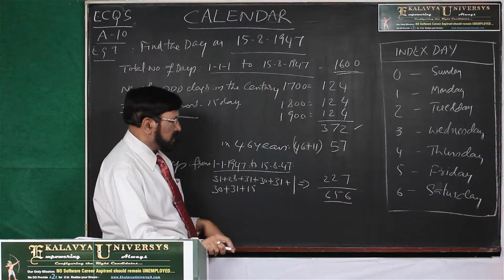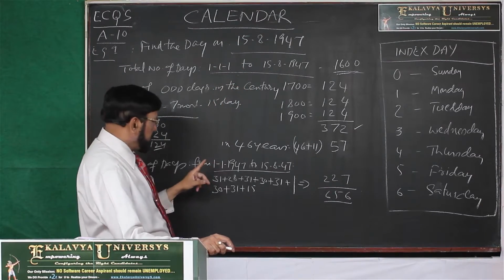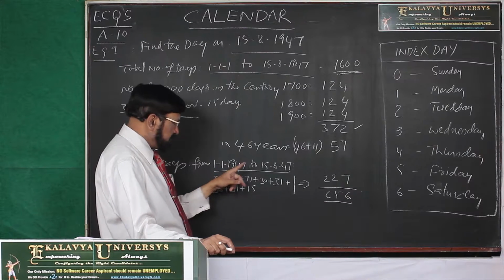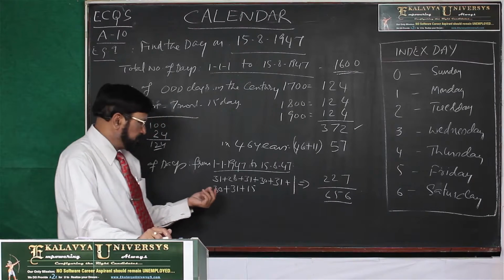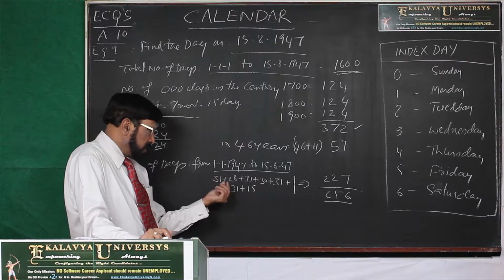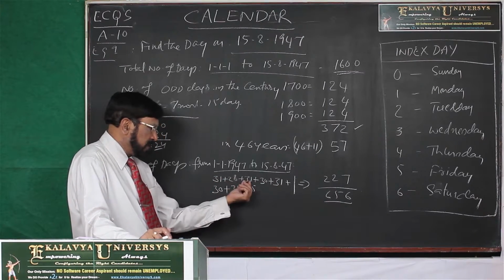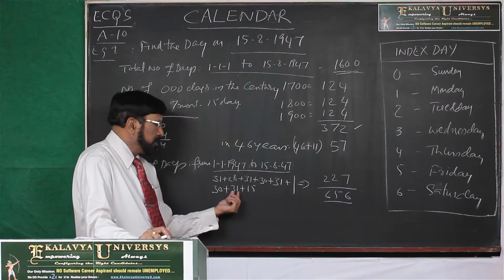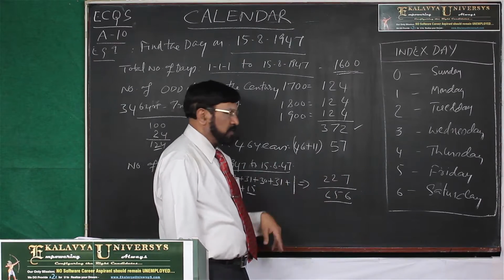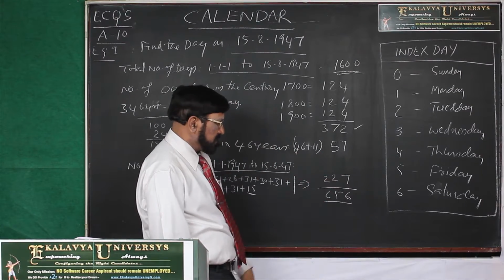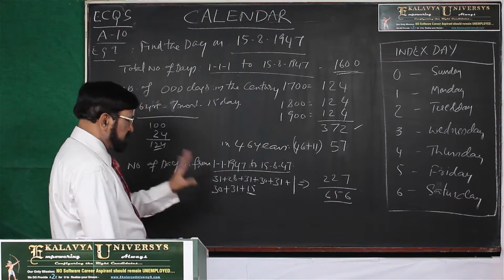Okay, that you calculated. Thereafter, let us come to the current year. From 1/1/1947 to 15/8/1947, we have to calculate manually. January 31, this is a non-leap year, so February 28, then 31, 30, 31 and so on: January, February, March, April, May, June, July, August, 15 days only. So you find the sum. The sum is 227 days. Find the total: 656 days.